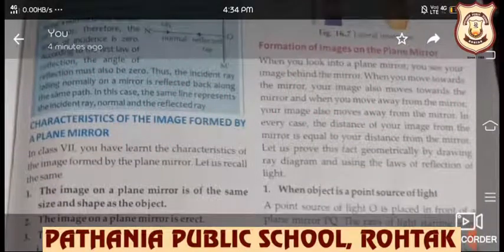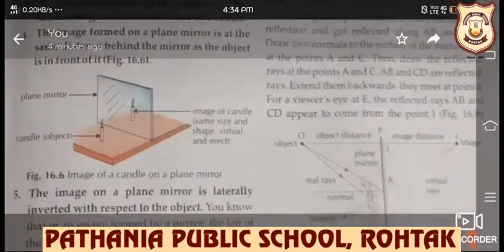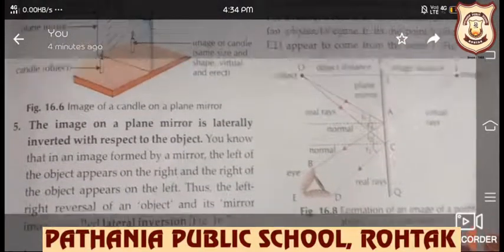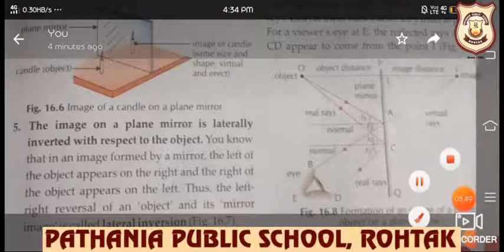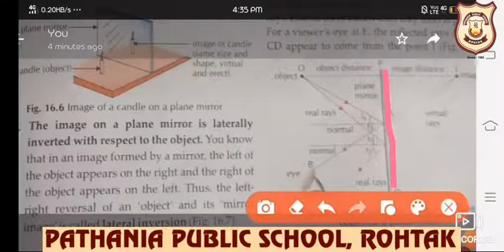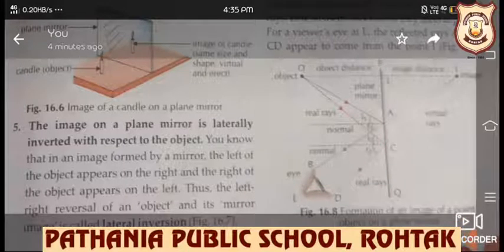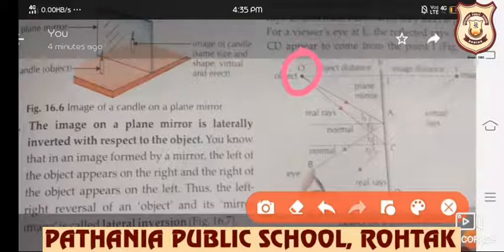Now we will discuss the formation of images on a plane mirror. To understand this topic, you need to concentrate on this diagram. I will explain this diagram. First of all, a plane mirror is given. This is a straight line. This is the mirror. A point source of light O is placed in front of a plane mirror.